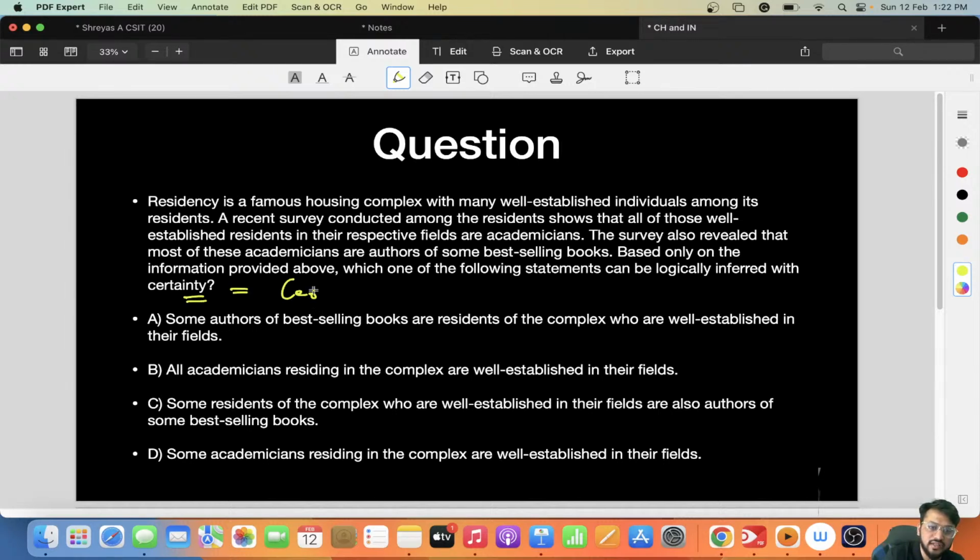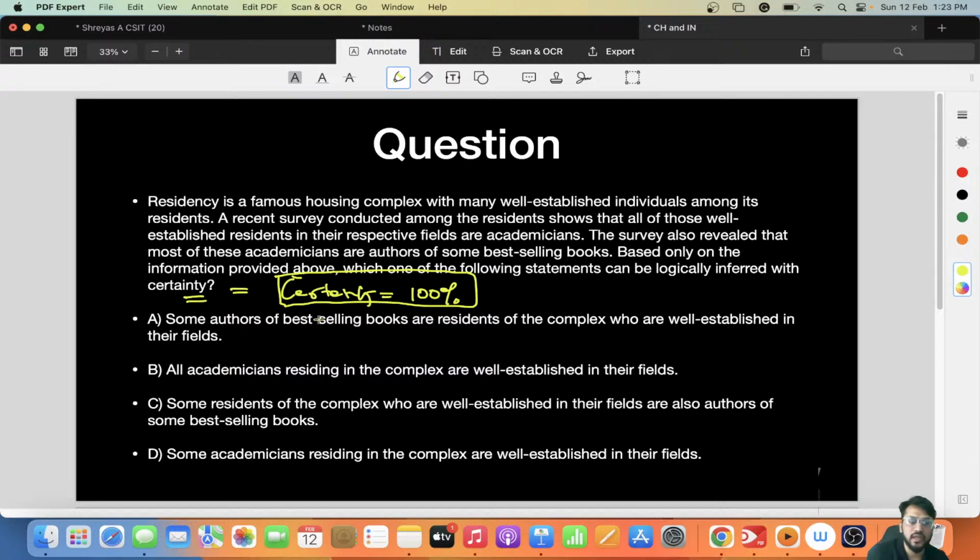What does certainty mean? Certainty means 100%. Okay? What does the word certainty mean? Certainty means 100%. Which of the following statements can be logically inferred with certainty? Yes, can be logically inferred with certainty.